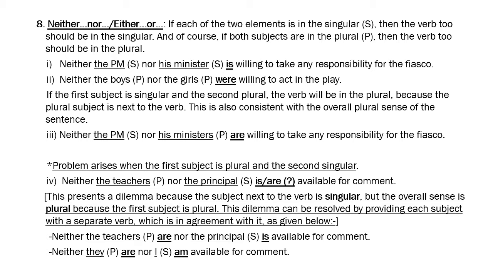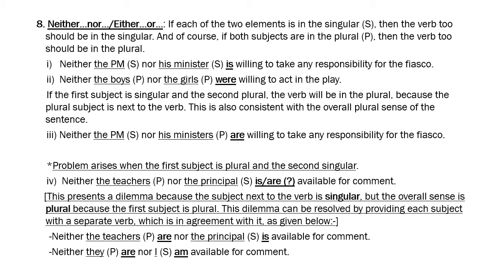You need not say neither the PM is nor his ministers are. If you say that, that is also not wrong. If I say neither the prime minister is nor his ministers are willing to take, that is also okay. But the first is can be dropped because are virtually covers the plural sense of the whole combination of the subject. Now, the problem arises when the first subject is plural and the second singular.